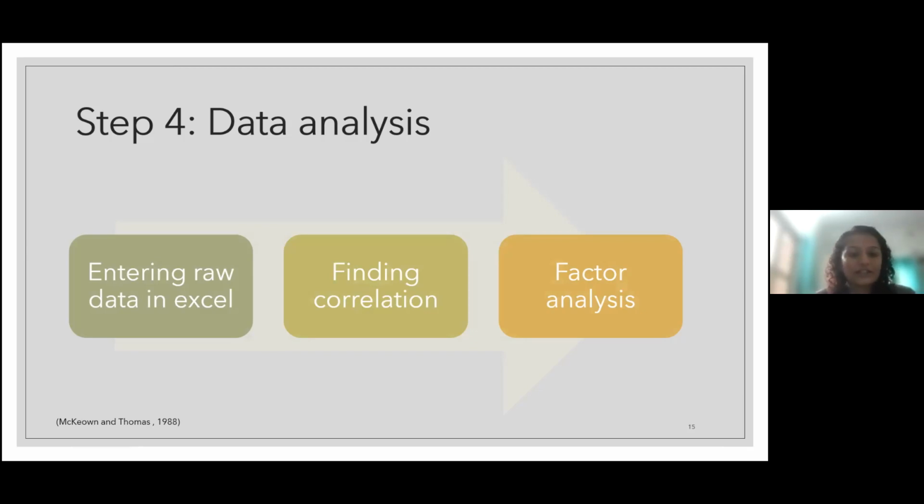So let's see, first you have to enter the raw data in an Excel sheet. You enter the data by listening to their interviews, and categorize the justification into small themes of one word.